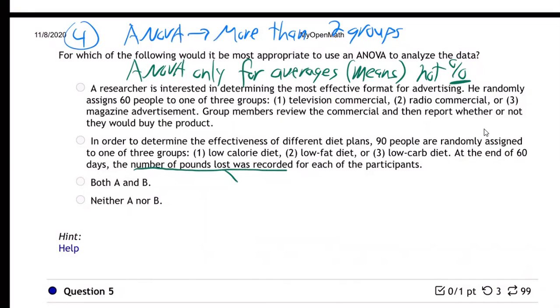Yeah, that's good. That's going to be an average, right? You're going to figure out the average amount of pounds lost for the low calorie diet, the low fat diet, and the low carb diet. Yeah, that's exactly right. What are you going to do on this one here?